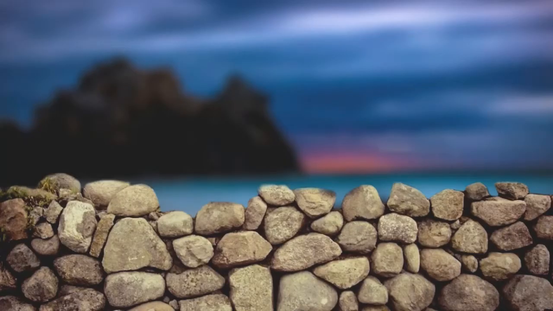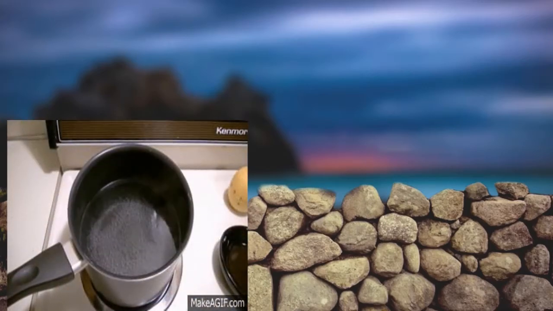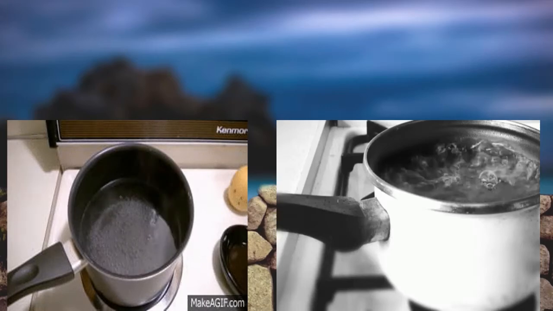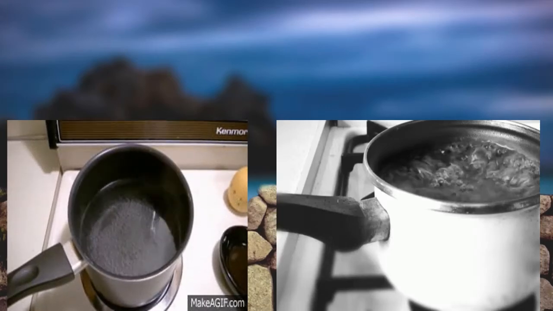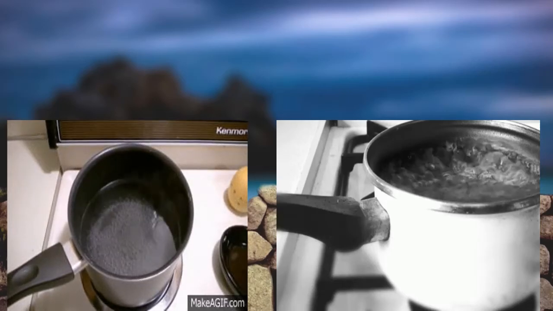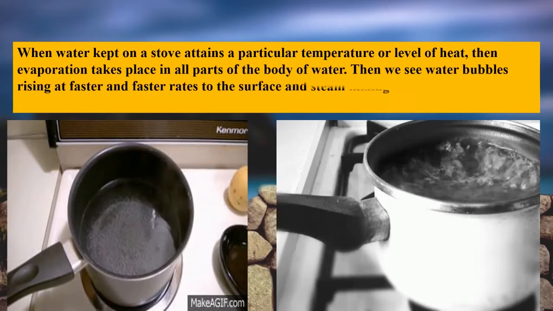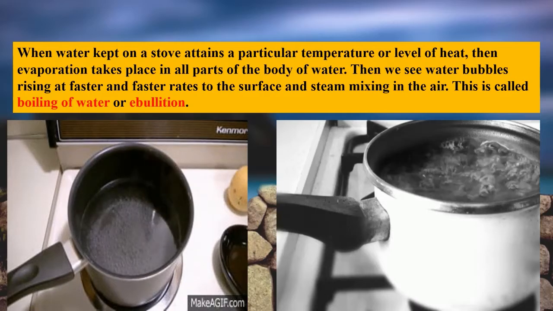Now, a very interesting part that you must have seen in your house also. If you place a pan with water, you will notice that initially there is only steam coming out from the water surface. And after a few minutes, if you keep the same water over the gas for a longer period of time, you will notice that there will be bubbles coming at a faster rate. So when you keep water on the stove, it attains a particular temperature or level of heat, right? We are heating the water.